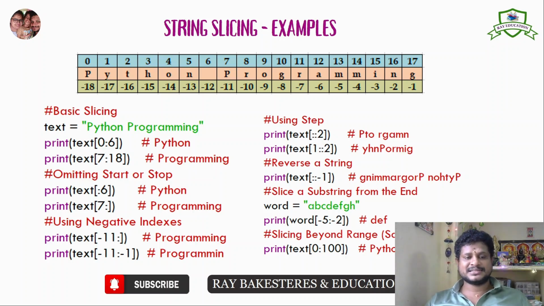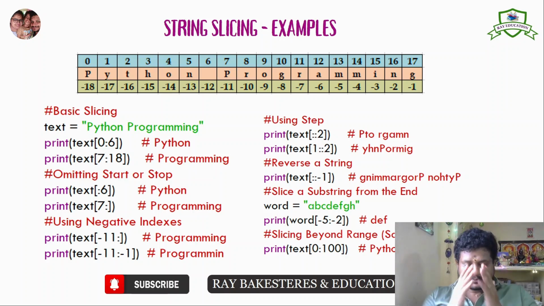Basic slicing: text is equal to Python programming, print text of 0:6. Remember, 0 is the starting index and 6 is the ending index. So 0 must be included, 6 must be excluded. Look, 0 starts here, 6 ends here. At 0, the capital letter P starts. So Python starts at P, PYTHON. 6 is exclusive. You can't take this empty space here. It is not inclusive, it is excluded. Only the values before 6, up to 5, will work in slicing here.